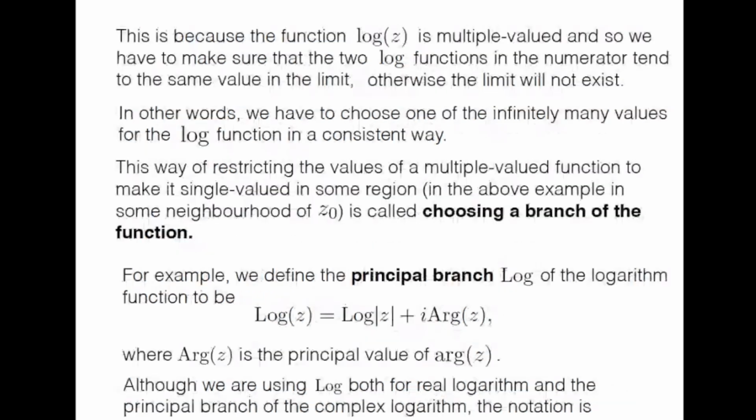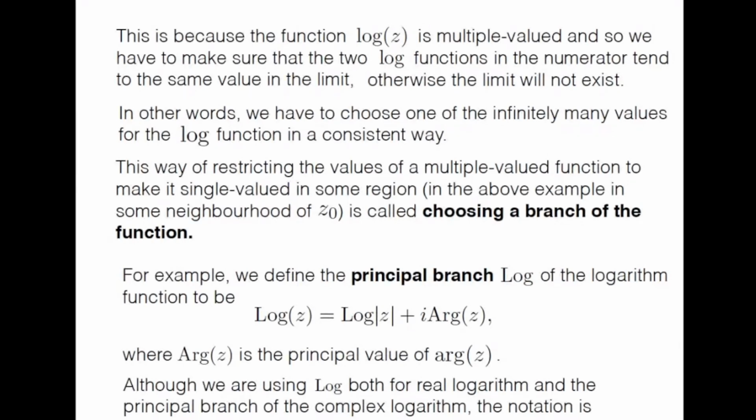So this is because the function log z, the complex logarithm of z, is multiple valued. So we have to first make sure that the two log functions in the numerator tend to the same value in the limit, because it's a multiple valued function. Otherwise the limit will not exist. That is the problem we encounter as soon as we define the derivative of the log function.